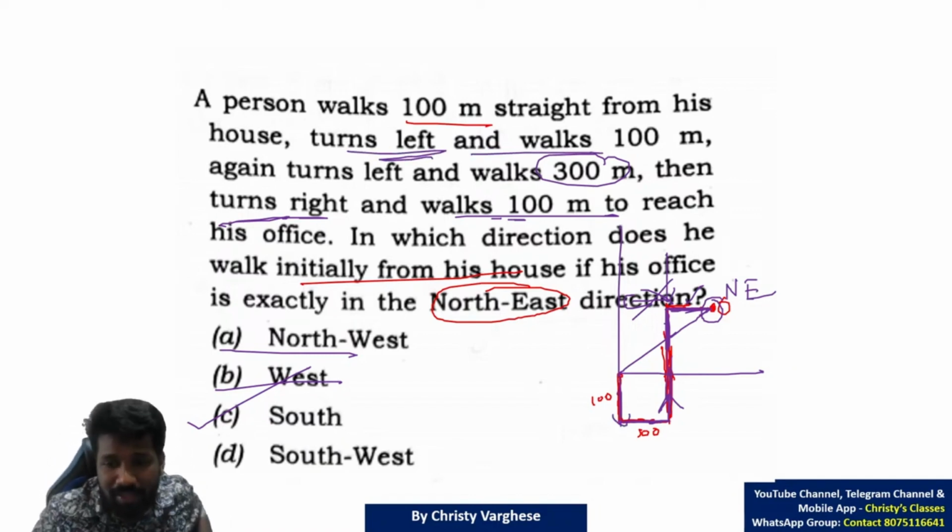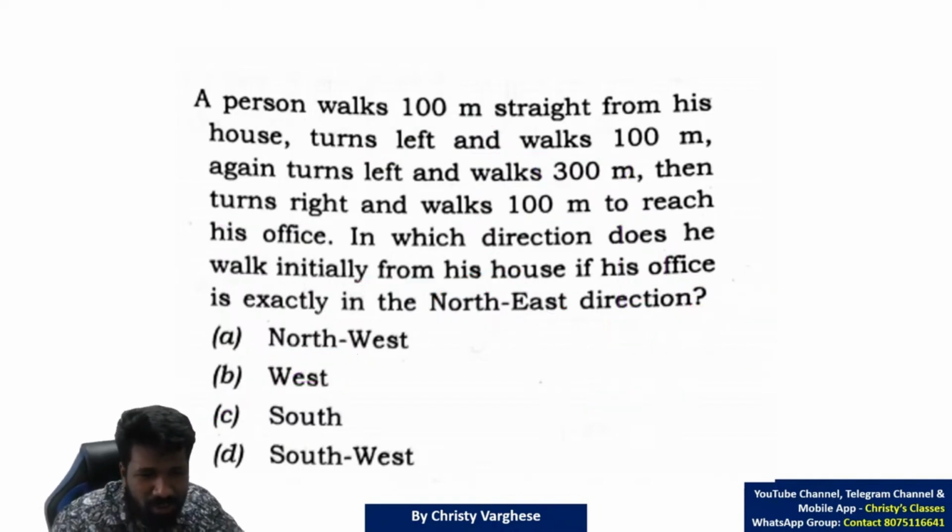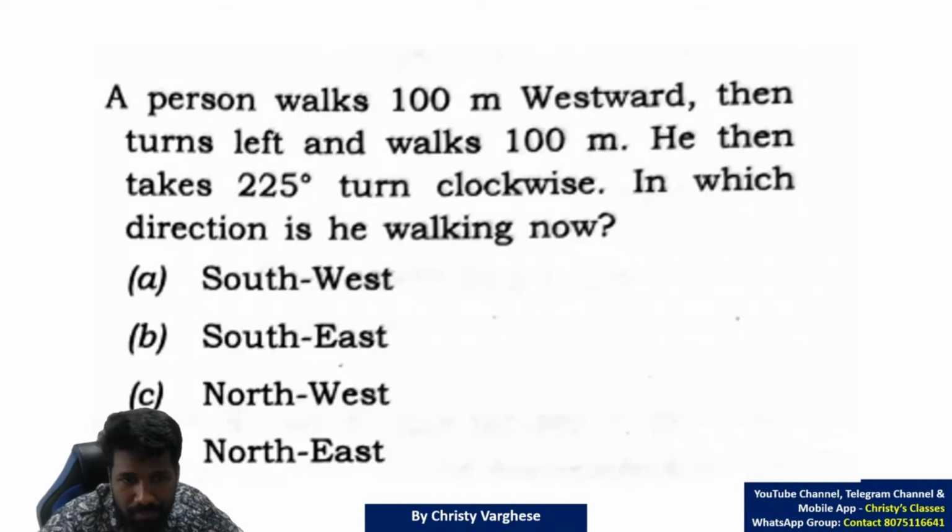Check out my previous lectures on shortcut methods where I have explained more about backward induction and other methods. So if elimination is time consuming, the better method was backward induction. But if backward induction is confusing, go for elimination. That is what I will suggest you. Anyway, option C is the correct answer.